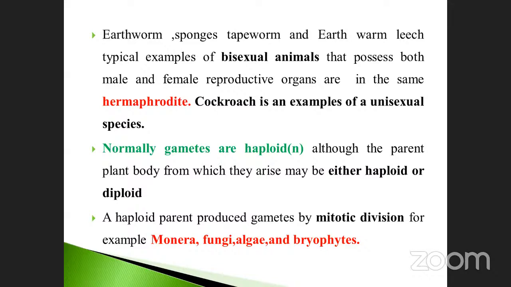Okay, and cockroach is an example of a unisexual species, because here the male as well as the female are separate. Okay, how will you identify which one is male and which one is female? Will you please? Cockroach.